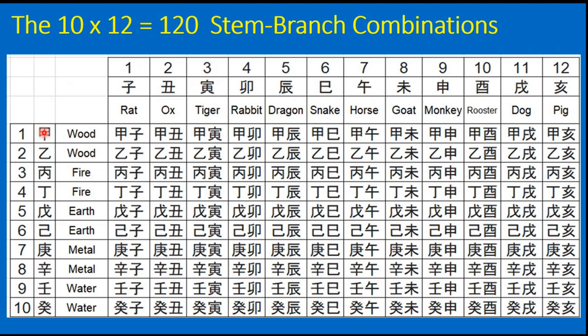That means this is the heavenly stem and this is the earthly branch. So wood as heavenly stem and rat as earthly branch, we have this wood rat combination. So this is one element of the 60-year calendar.